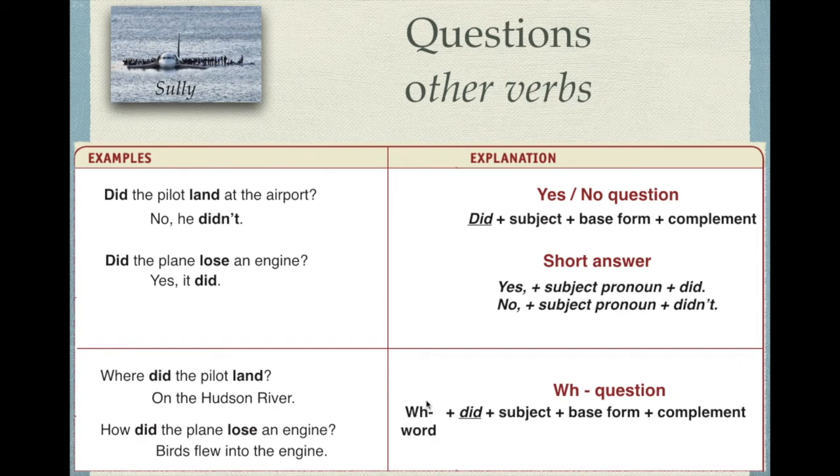So we need a WH word, we need did, the subject, the verb in base form, and the complement. Where did the pilot land? On the Hudson River. How did the plane lose an engine? Because birds flew into the engine, okay? So now that you know the structure, we're going to do a practice exercise.